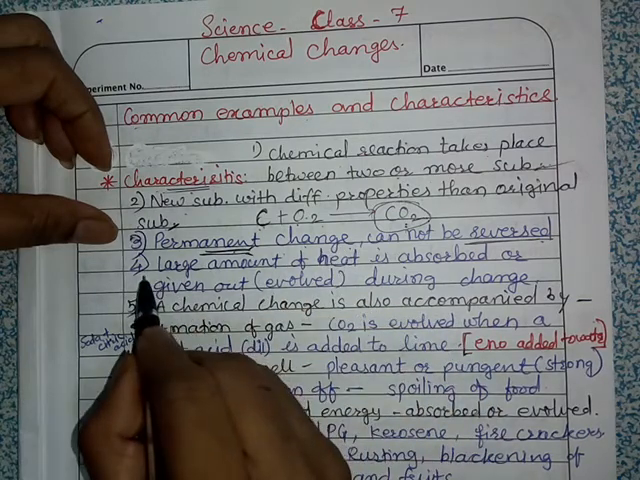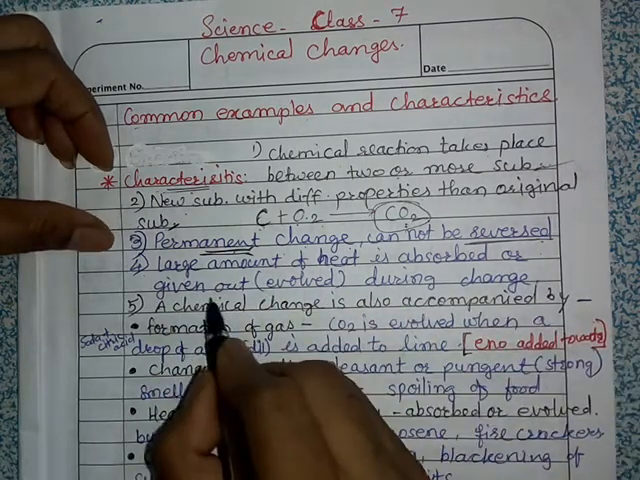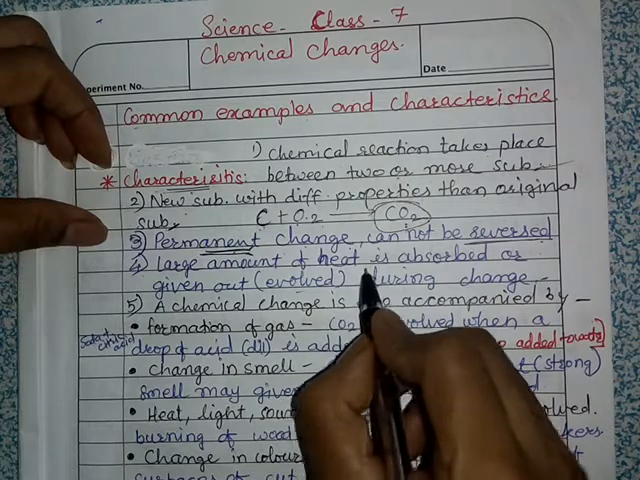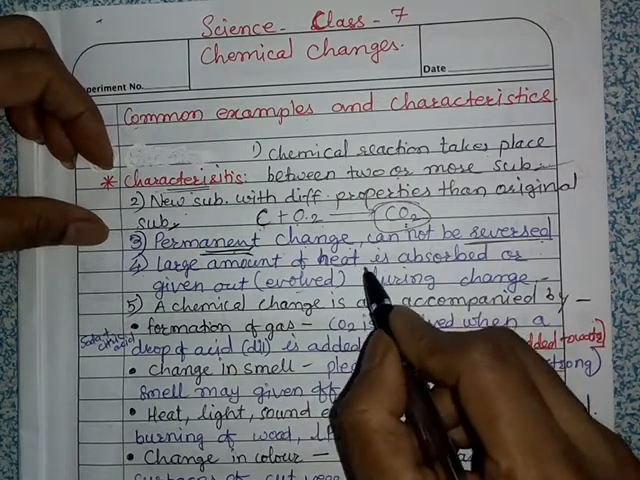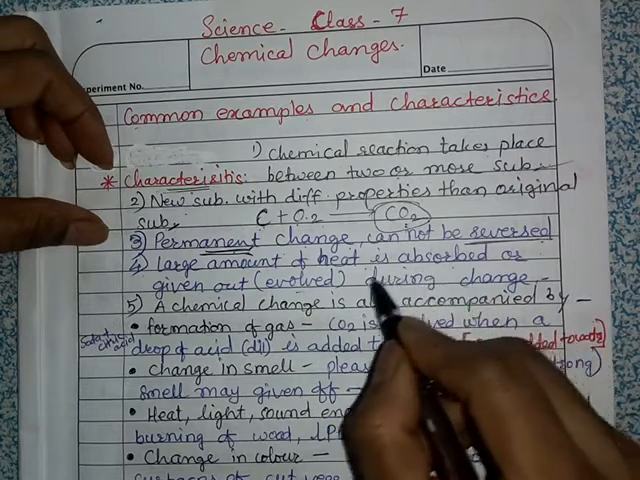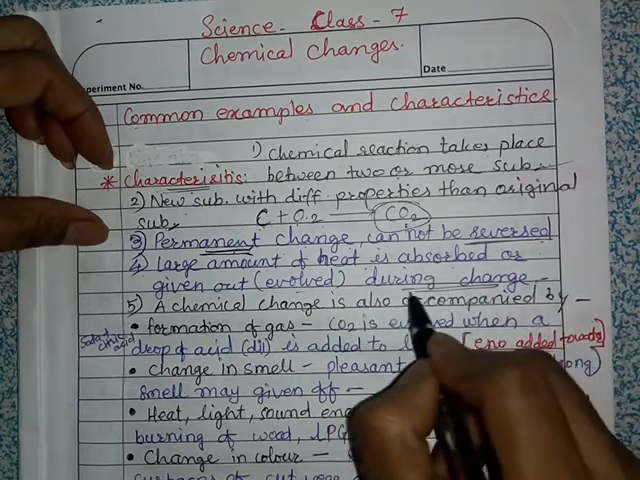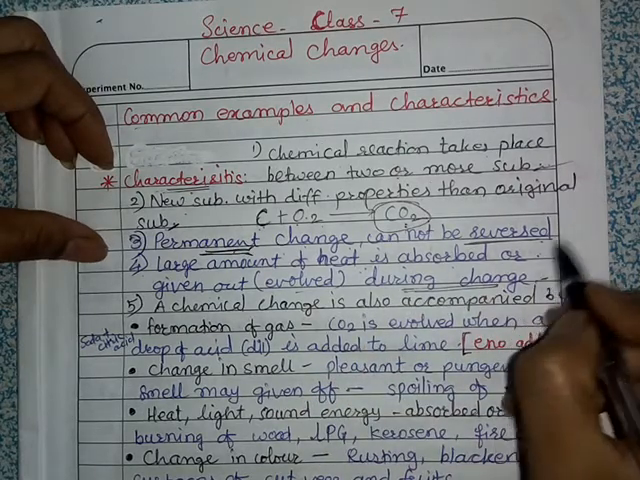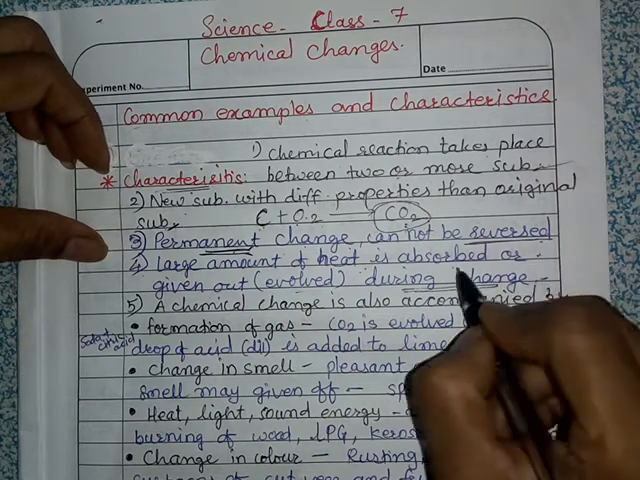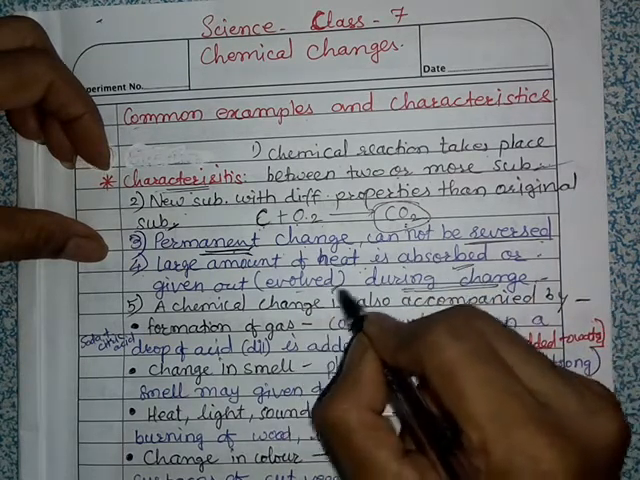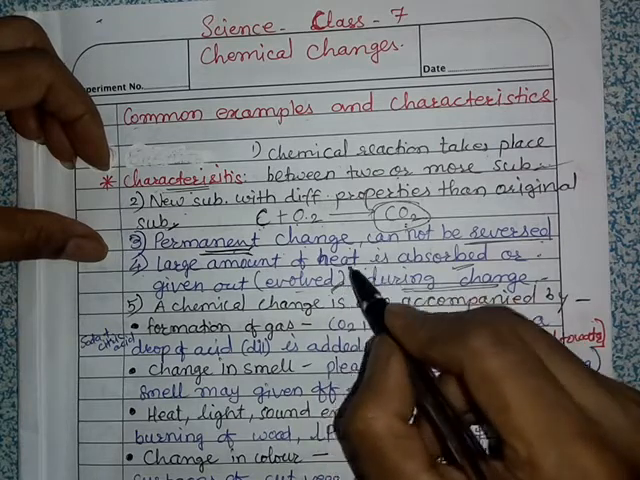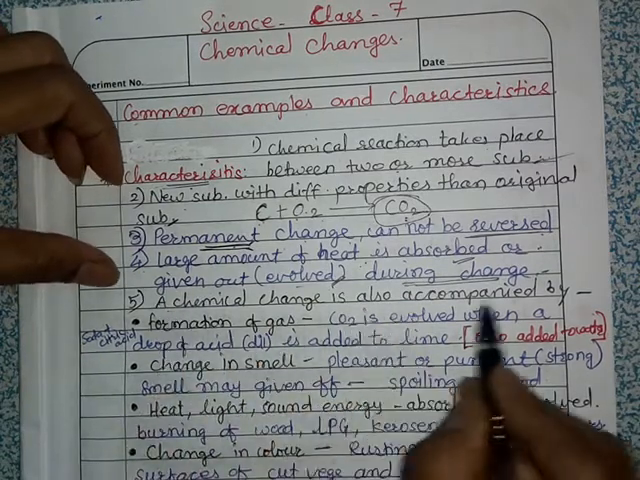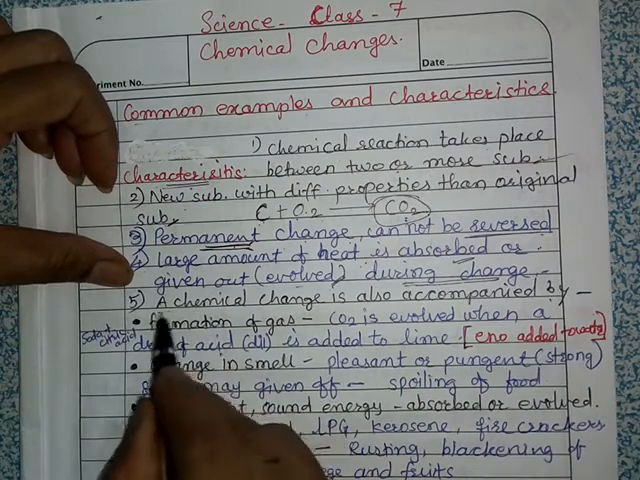Next, a large amount of heat is absorbed or given out or evolved during the change. In many chemical reactions heat is absorbed, and in some, heat is evolved or given off during the change. That means the reaction may be endothermic or exothermic. Endothermic means heat is absorbed, and exothermic means heat is evolved or given out.